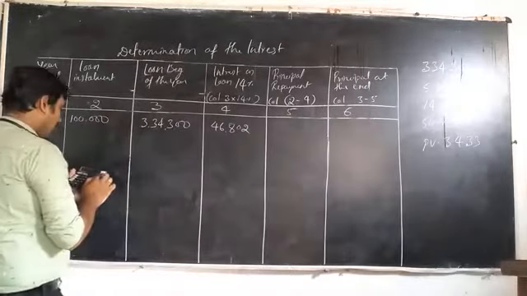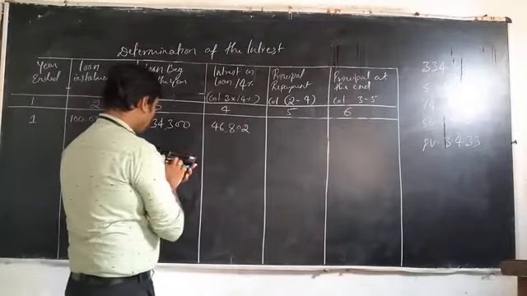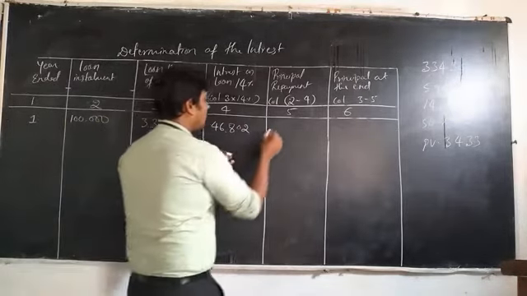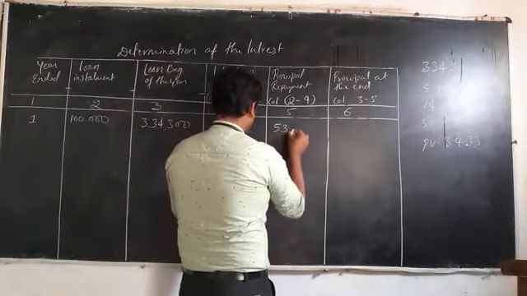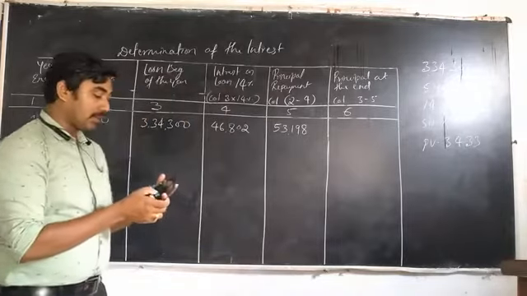Column number 2, 1 lakh, minus column number 4, 46,802. That means 53,198 amount we are providing as a repayment.